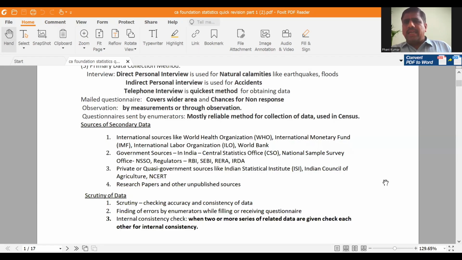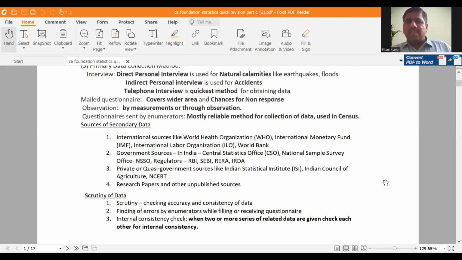Similarly, from central and state government publications you can also obtain the data, like Central Statistical Organization data, NSSO, National Sample Survey Organization, RBI, SEBI, IRDA, etc. Similarly, there are some private or quasi-government sources like Indian Statistical Institute, Indian Council of Agriculture, NCERT, Rotary clubs, Red Cross, etc. These are known as published sources. Sometimes research scholars will also obtain some data, and it may be useful for us. So from research papers and other unpublished sources you can also collect the data. These are the various sources of secondary data.